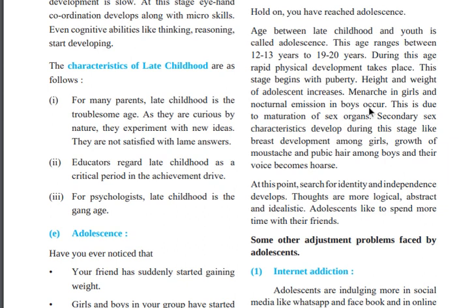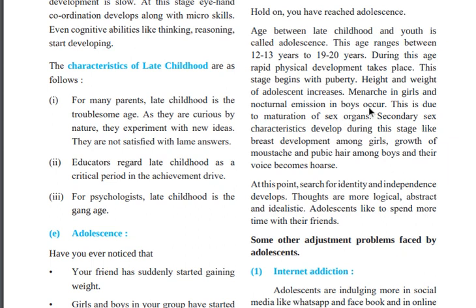At this point, the search for identity and independence develops. During the adolescent stage you will develop your own identity and behave independently. Thoughts are more logical; at this time you will think logically, abstractly and idealistically.